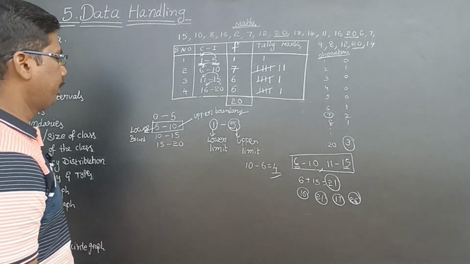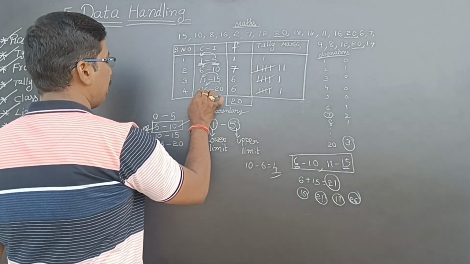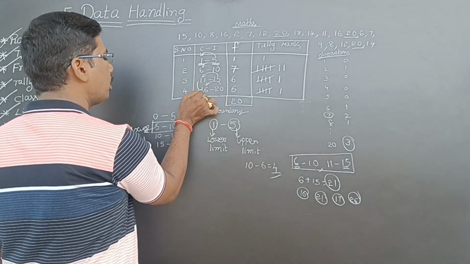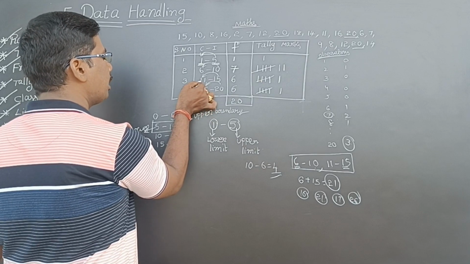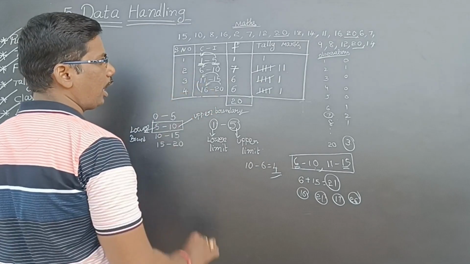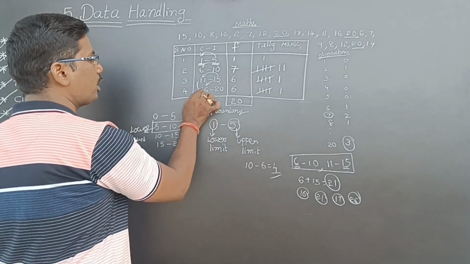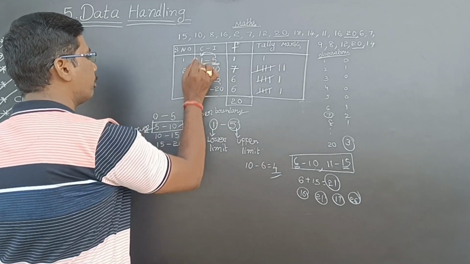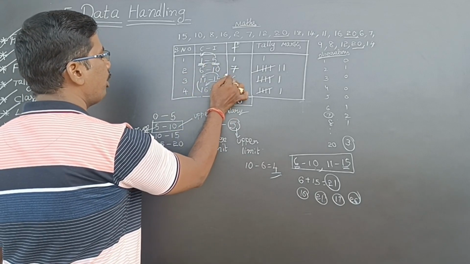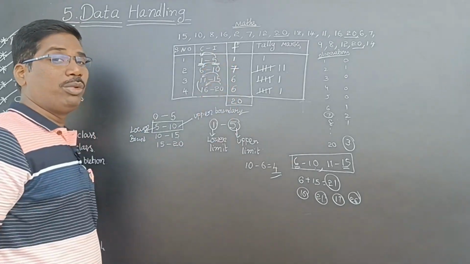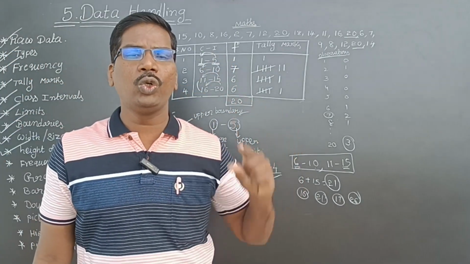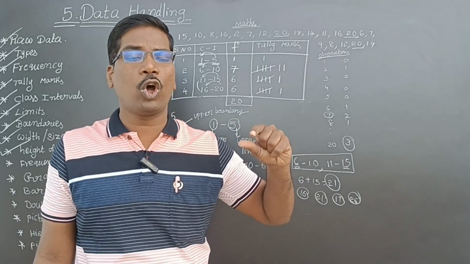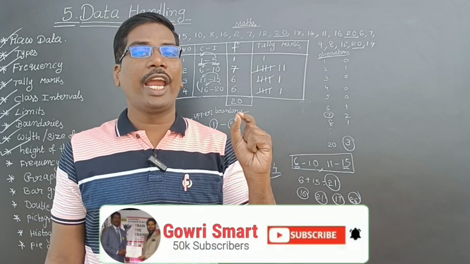Height of the class. See, the difference of the lower limit of one class and lower limit of its preceding class, that is called height of the class. For example, 16 minus 11, 5. 11 minus 6, 5. 6 minus 1, 5. 20 minus 15, 5. 15 minus 10, 5. 10 minus 5, 5. So the difference of the two consecutive class intervals, lower limits or upper limits, that is called height of the class.